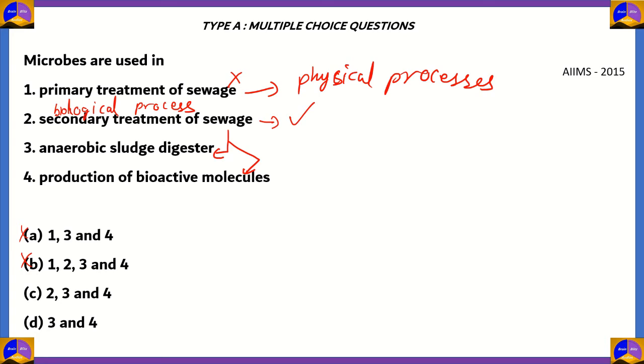So therefore, option D would be incorrect because it does not include secondary treatment of sewage, which is wrong. So the most appropriate option among the four is option C, statement number 2, statement number 3, and statement number 4 being correct. So microbes are used in production of bioactive molecules, anaerobic sludge digesters, and overall secondary treatment of sewage.